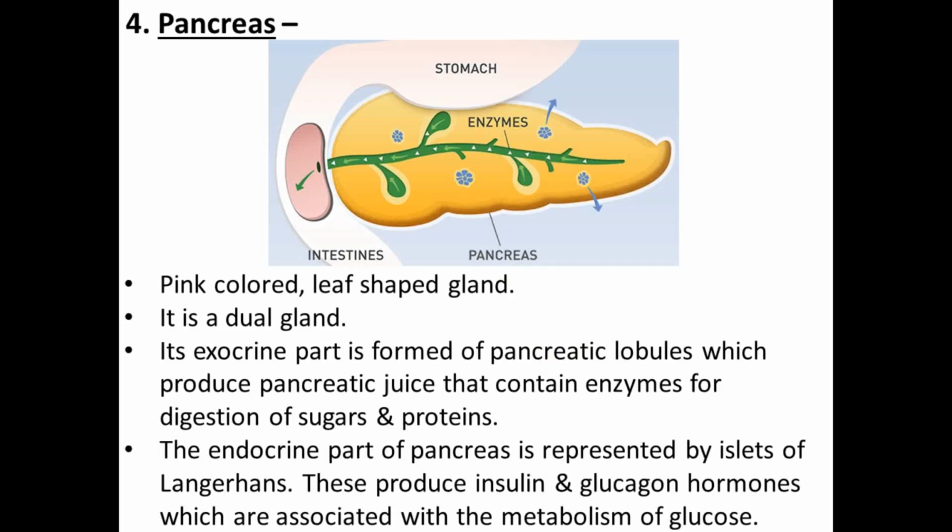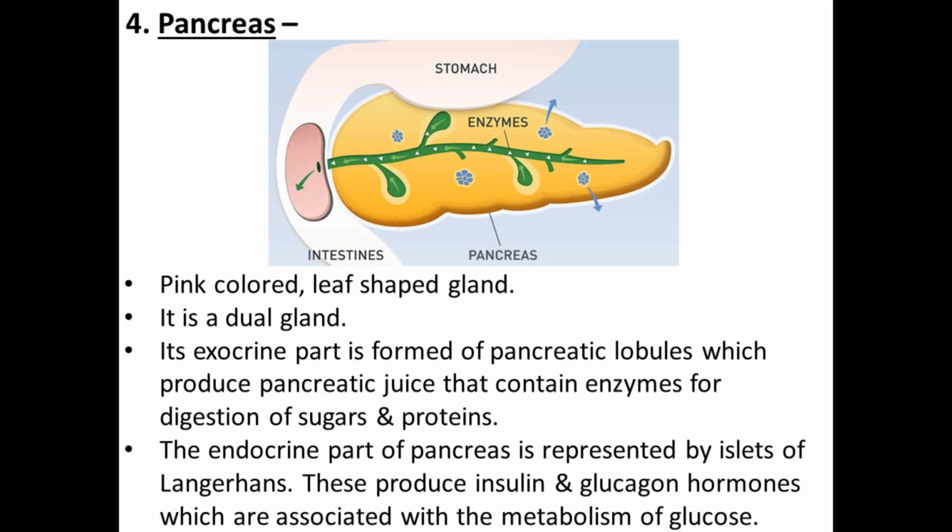The next gland is the pancreas. Pancreatic gland. It is a pink colored leaf shaped gland. It lies in the U-shaped loop of the duodenum. It is a dual gland. Why is it a dual gland? Very important point. Because it acts as an exocrine gland as well as an endocrine gland.